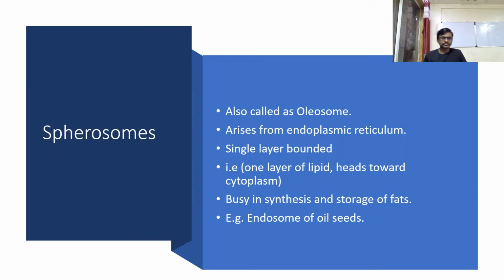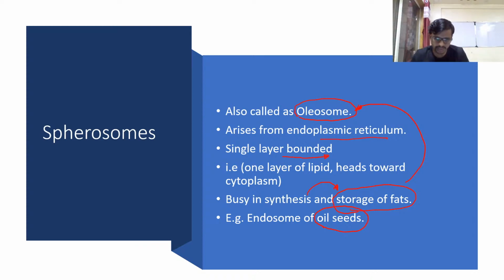Let's see. A spirosome, we also call it oleosome. It arises from the endoplasmic reticulum, is layered by a single layer boundary, and is involved in the synthesis and storage of fat. That's why we call it oleosome. It is present in the endosperm of oil seed. Please take a screenshot of this slide and write it into your notes.